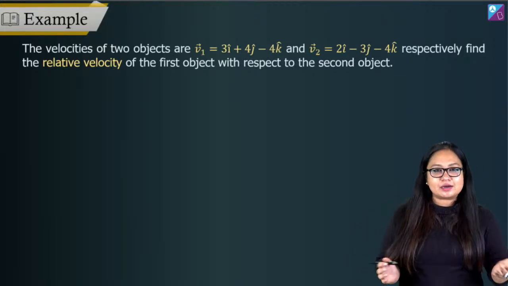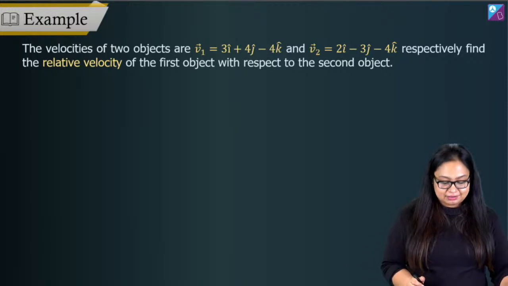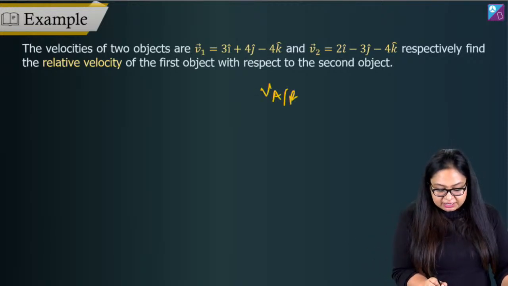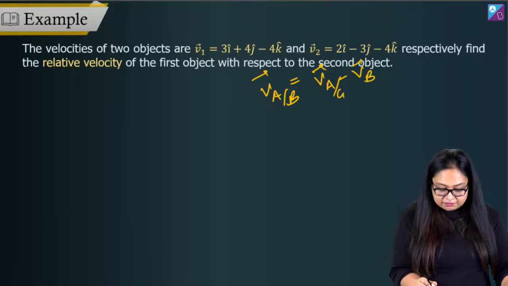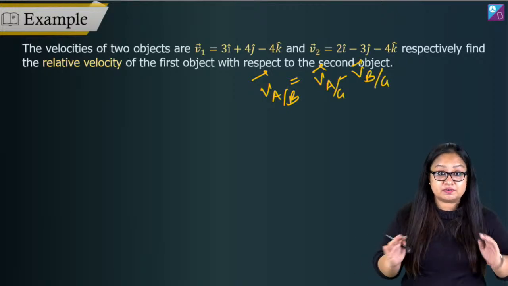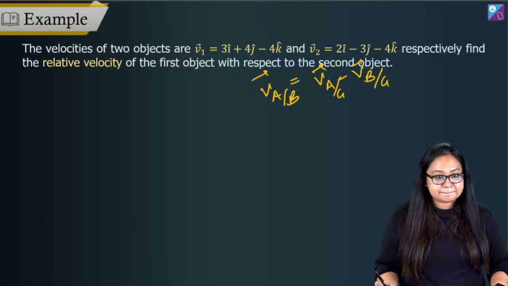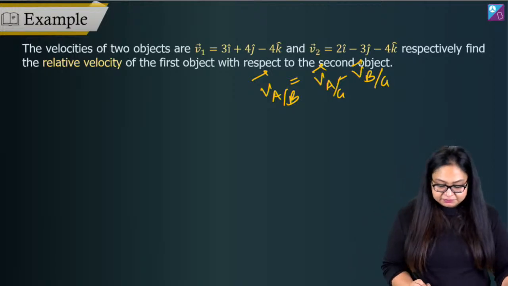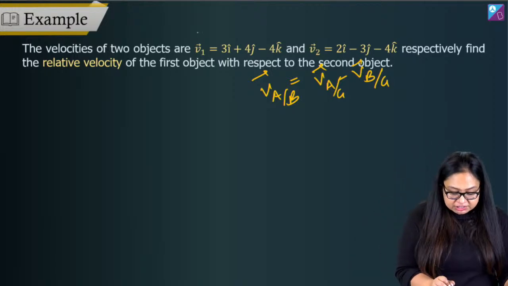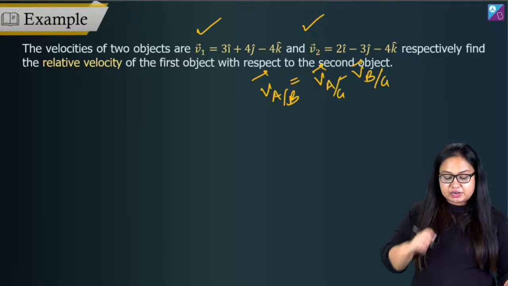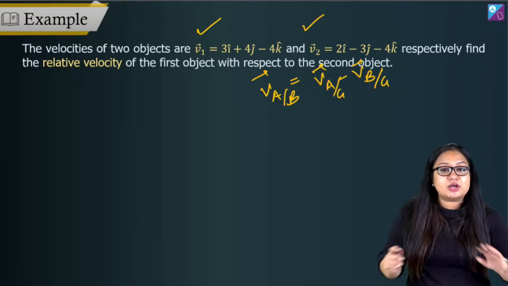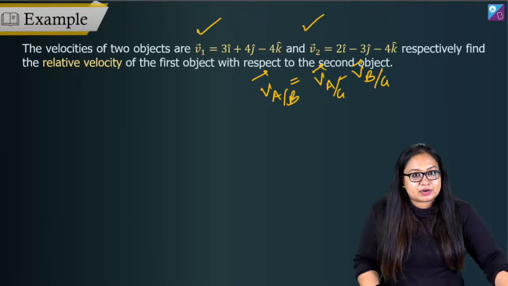There is not much in relative motion. It's very basic. Velocity of A with respect to B is equal to velocity of A minus velocity of B. This is velocity with respect to ground or a common observer for that matter. Here, we've got two velocities given, V1 vector and V2 vector. We have to find out relative velocity of the first object with respect to the second object. Come on guys, quickly subtract and tell me what comes out.